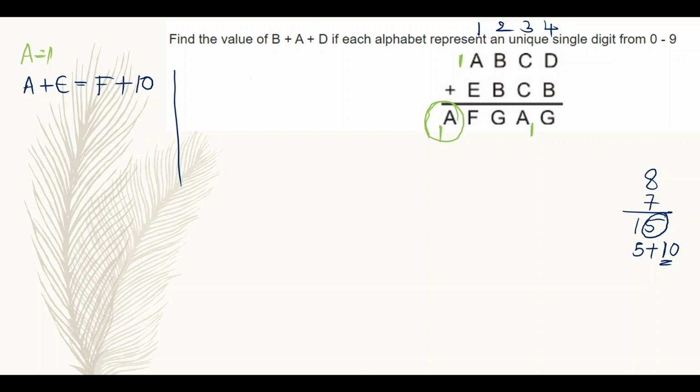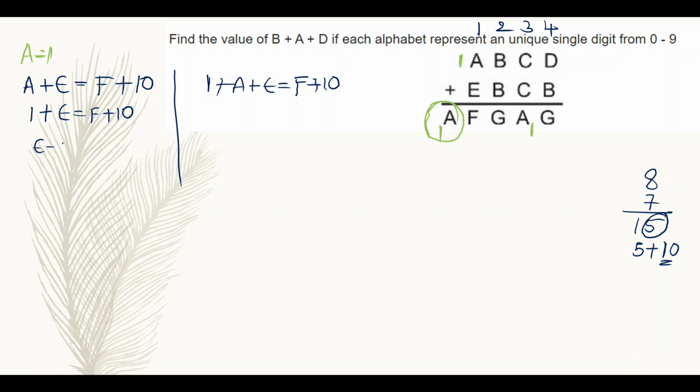Or otherwise, if I consider 1 as a carry from the second column to the first column, that is, if I already get 1 as carry from B plus B, then it will be 1 plus A plus E is equal to F plus 10. Then here I know that A is equal to 1, then 1 plus 1 plus E is equal to F plus 10.